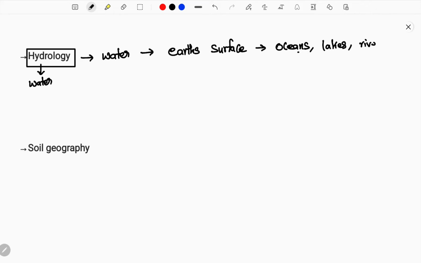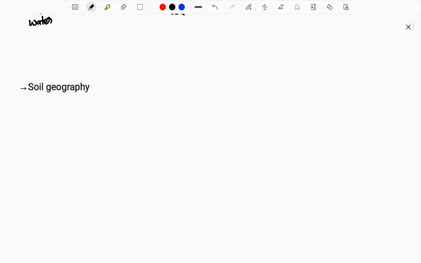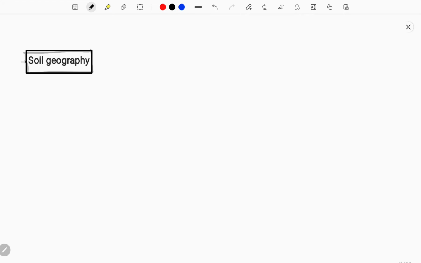And also rivers and many other water bodies on the surface of the earth. Everything is included in the study of hydrology. So now you know, as part of our branch of geography, hydrology is where we study in detail the water.